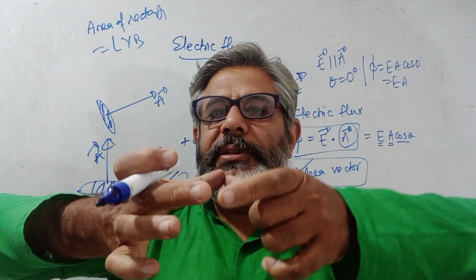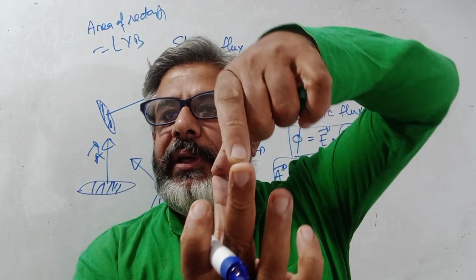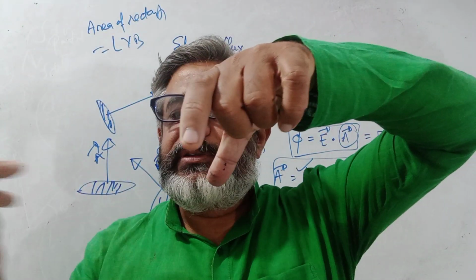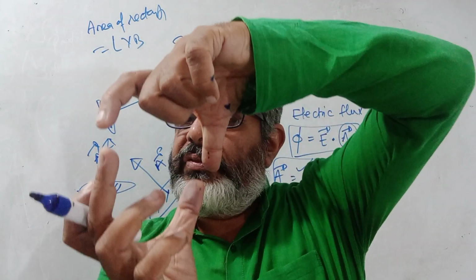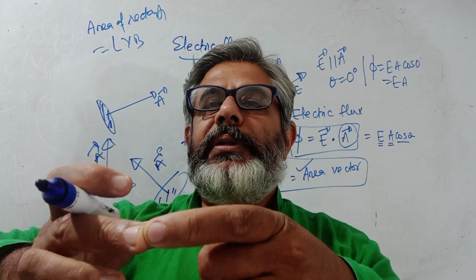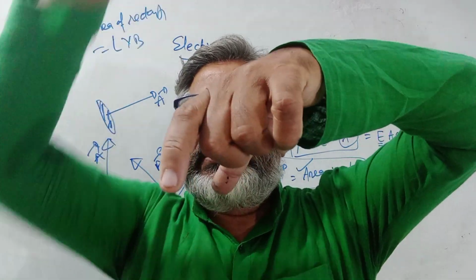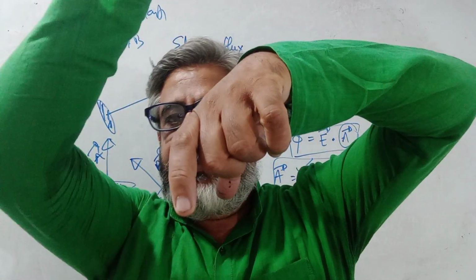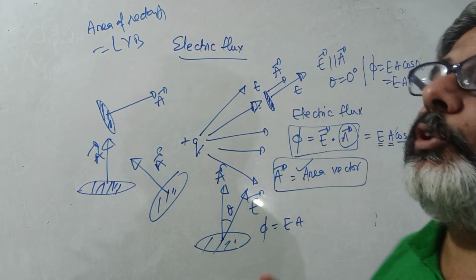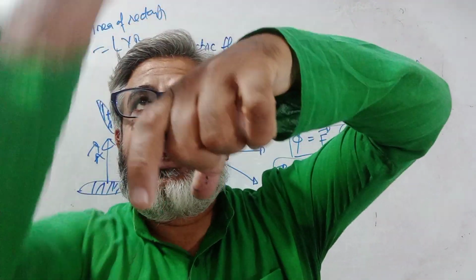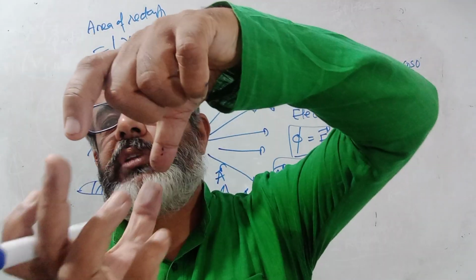You are getting my point? This is the basket and the rain is falling from the top. This will be collecting. Now if you incline that basket like this and rain is falling like this, tell me, is any rain going to enter into this even though it's falling? No. So that means the flux of the rain in this direction is complete, that is EA. But if you make it like this, now area vector is like this and rain is falling like this, the angle between this and this is 90, and from here you can say EA cos 90 is 0. So if you hold it like this, rain is falling but no rain is entering into this basket, so the flux of the rain through this will be 0.